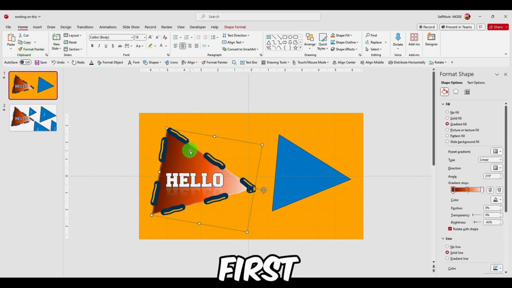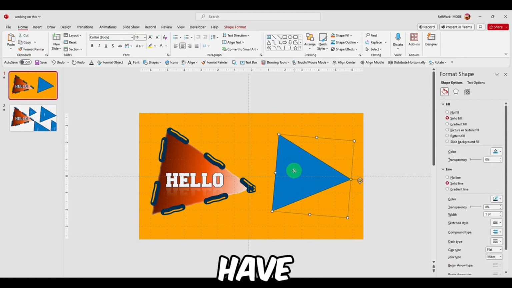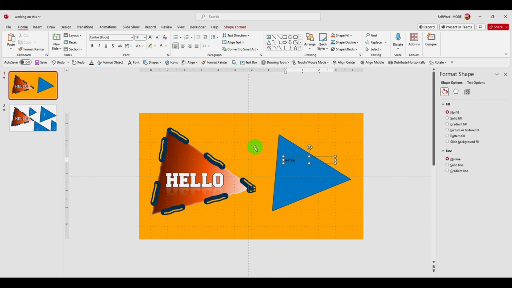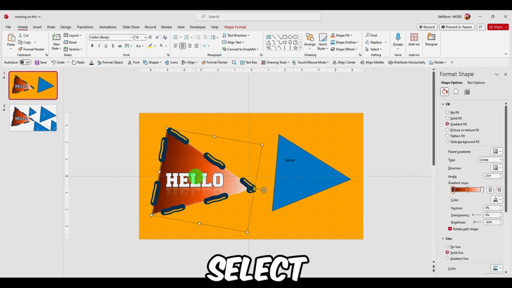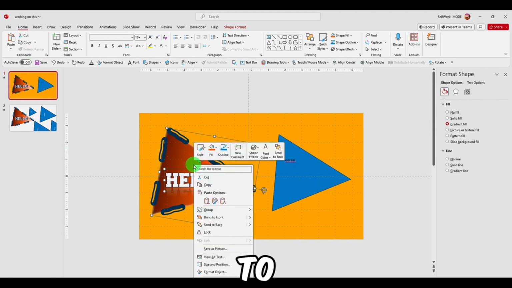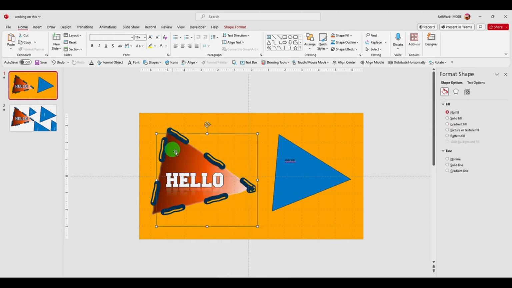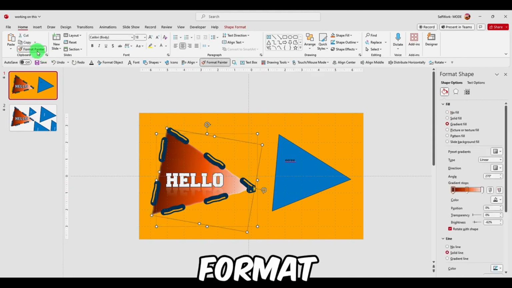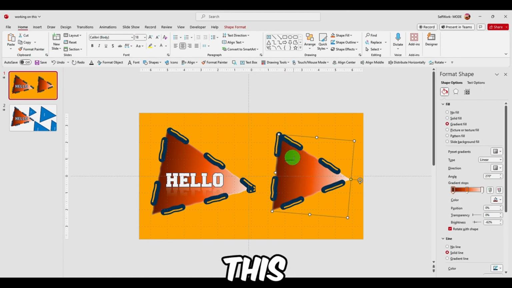You have to first select this, and if you have some text, let's say you added some text as well, select both of these, and now let's select format painter and click on this. Now as you can see, this actually copied this shape and its effects.